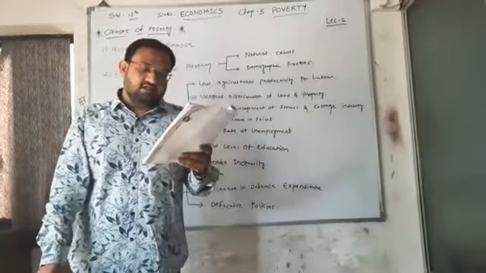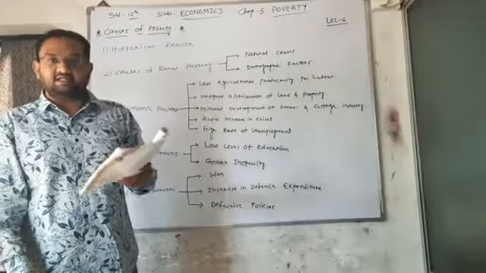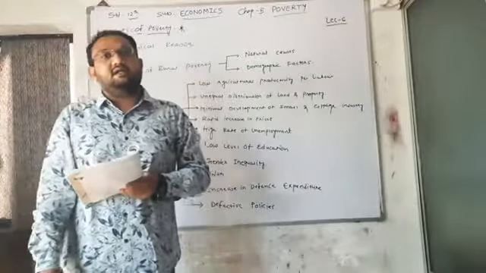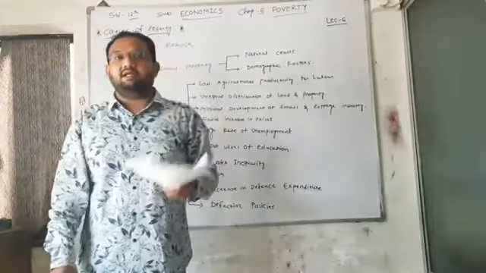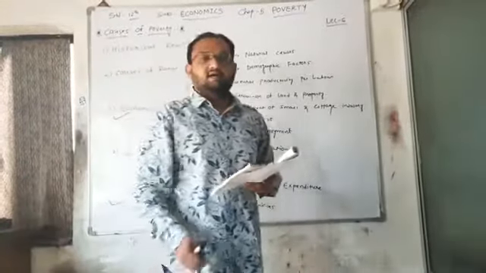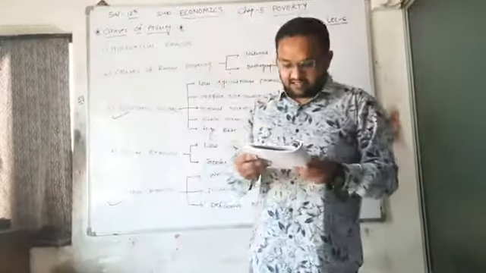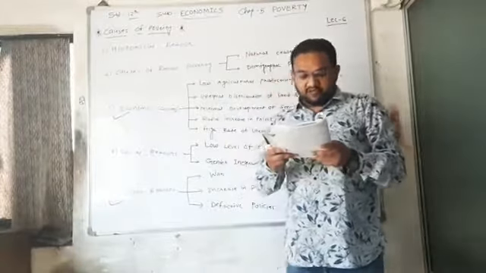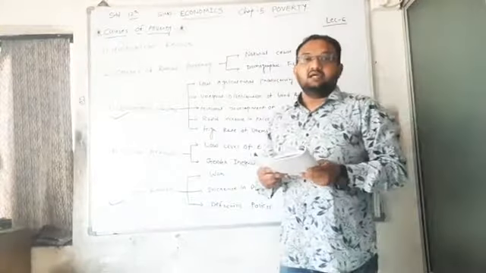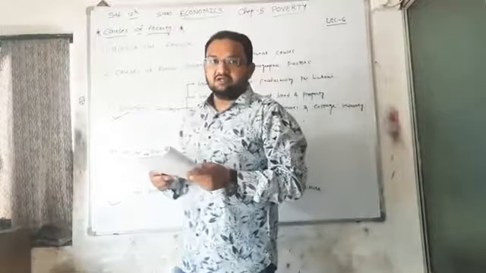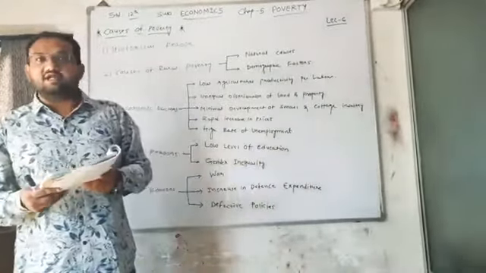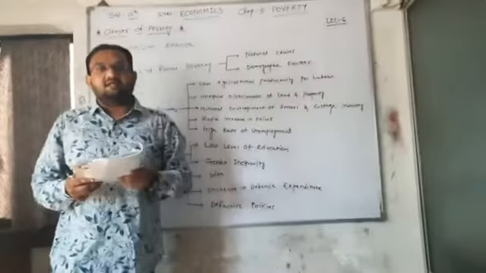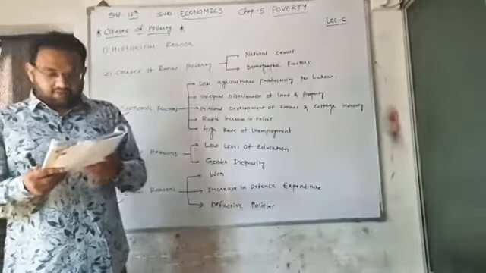Because of poor irrigation facilities, since Indian agriculture is based on the monsoon and in times of less rainfall, we are not able to get very high productivity. So the first is poor irrigation facilities, because we do not have a proper source of irrigation. Insufficient technology, because even today we are using the traditional method of cropping.